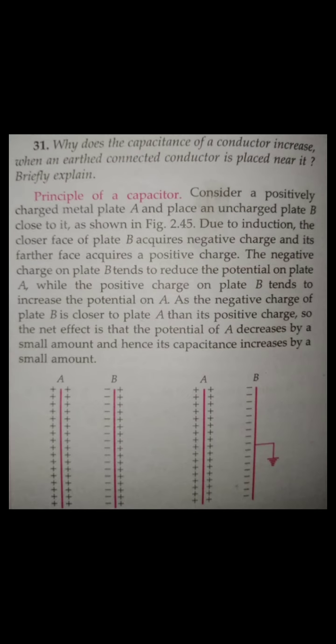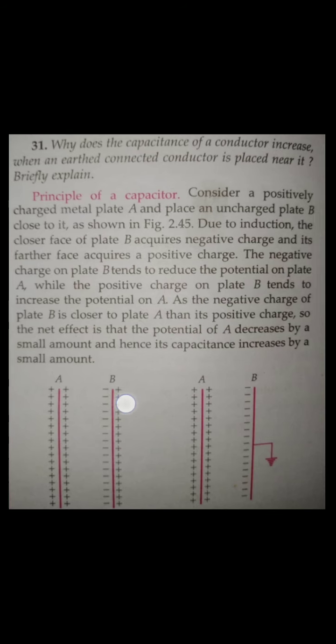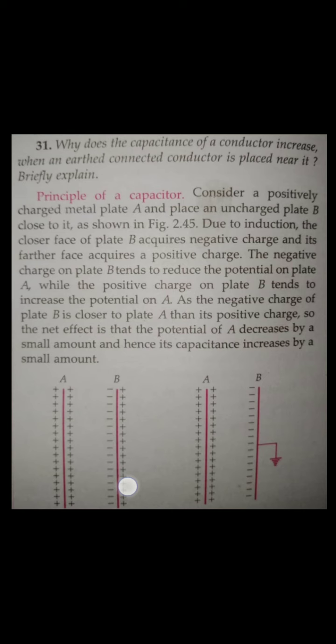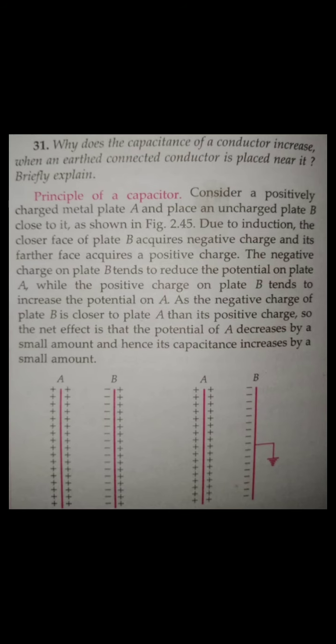Now, due to induction, since plate A is positive, it will attract the negative charge. So all the negative charge comes to this side and all the positive charge goes to the far side. What about the electric field, and what about the potential? Due to induction, the closer face of plate B acquires negative charge, and its farther face acquires positive charge.